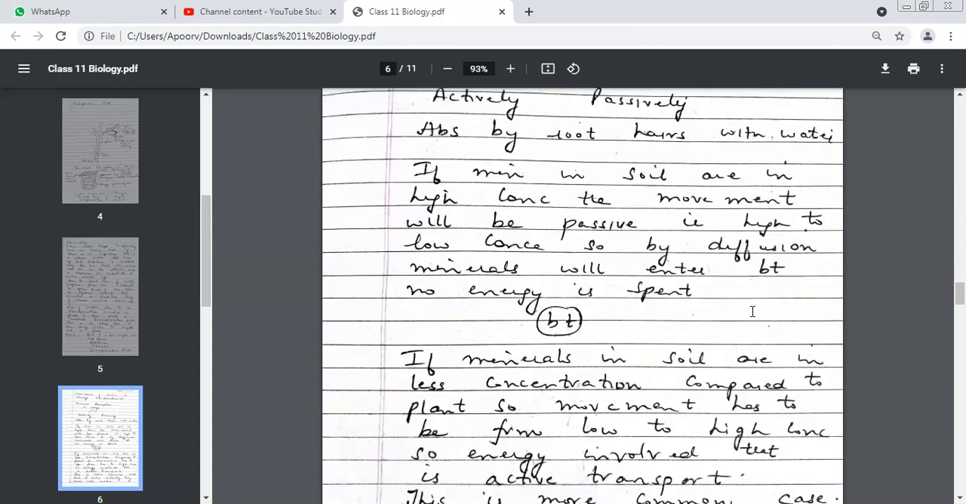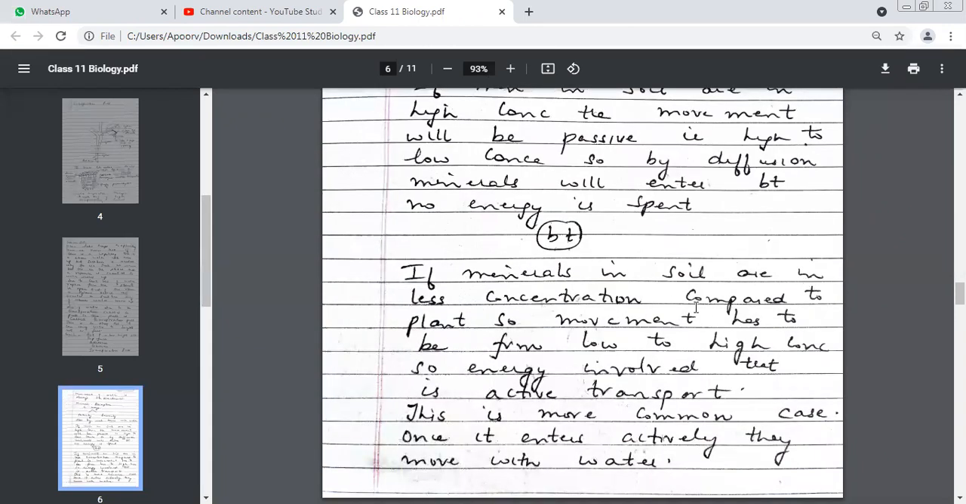But beta, see the second case. If minerals in the soil are in less concentration compared to the plant, the movement has to be from low to high concentration. Now the soil has fewer minerals, the plant has more, but the minerals have to move from the soil to the plant. It is not that they are going to move from the plant to the soil. That means they are going to move against the concentration gradient. That is low concentration to, tell me? Higher concentration. So obviously, beta, against the concentration gradient, energy is involved. And this kind of transport of minerals is known as active transport. This is the more common case. Once it enters actively, they move with water.